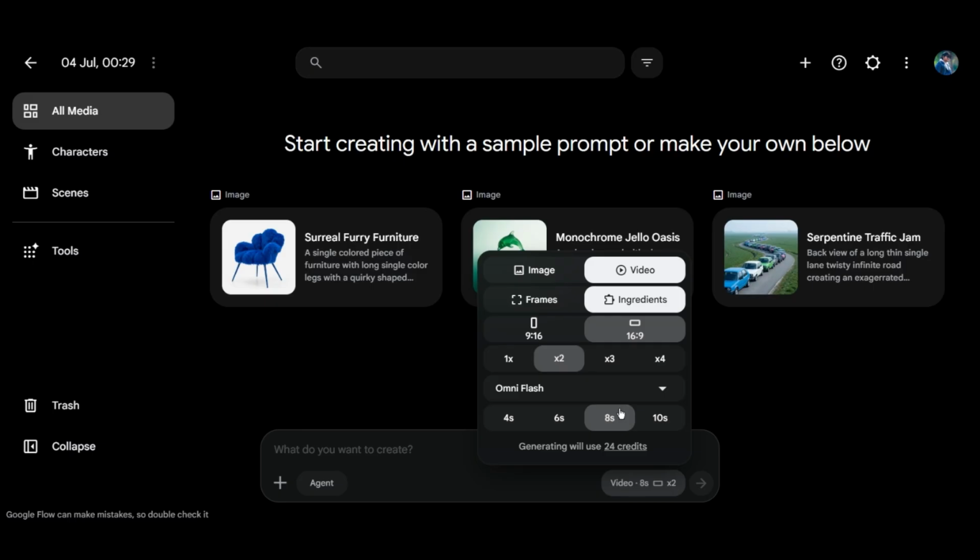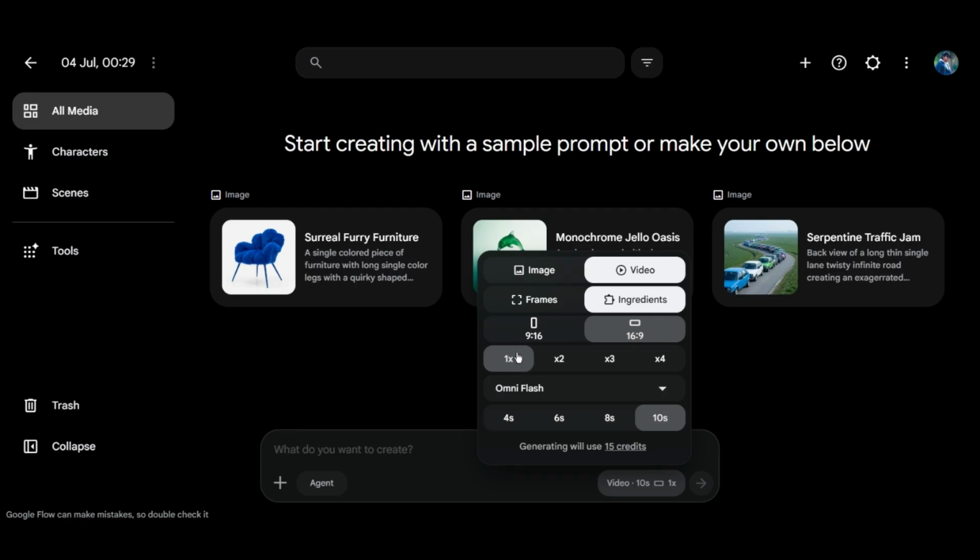But friends, the most important point here is that the number of credits you see also depends on how many video outputs you want at the same time. For instance, if you select 2x, meaning you want to generate 2 videos together at the exact same time, then it will cost you 30 credits. But if you set it to 1x, that same 10-second video will be prepared for you in just 15 credits. This means that you will get the exact same output, but fewer credits will be consumed.